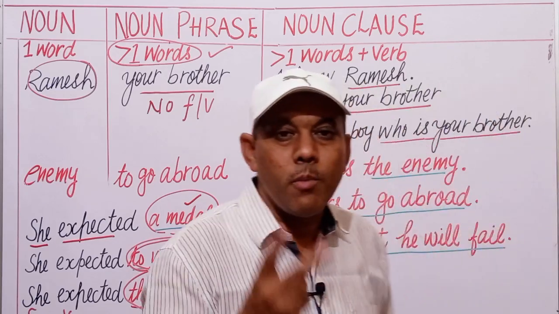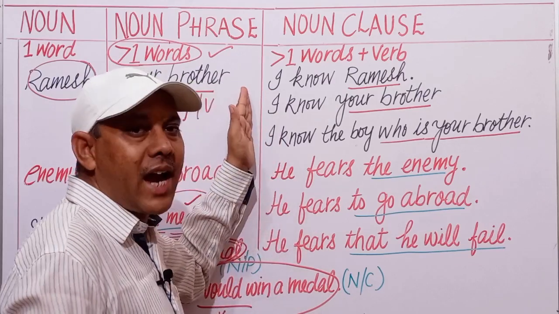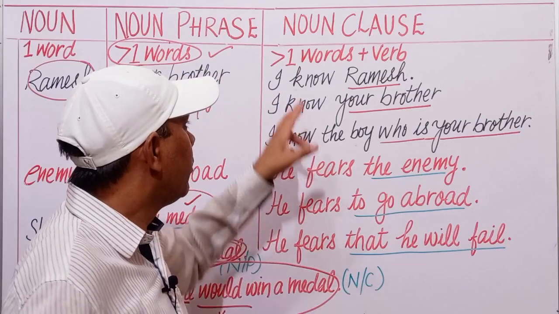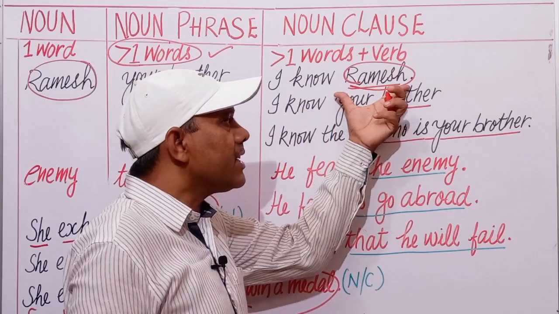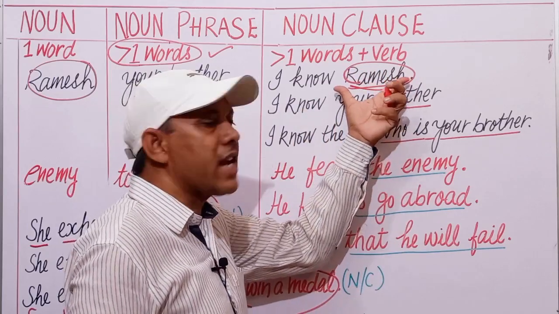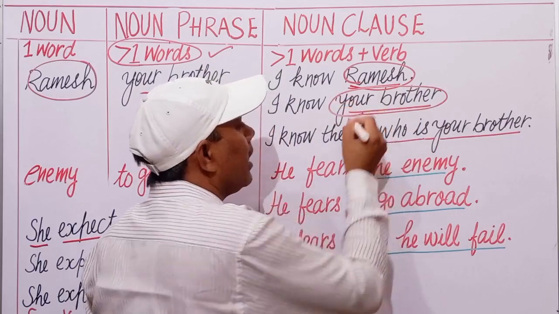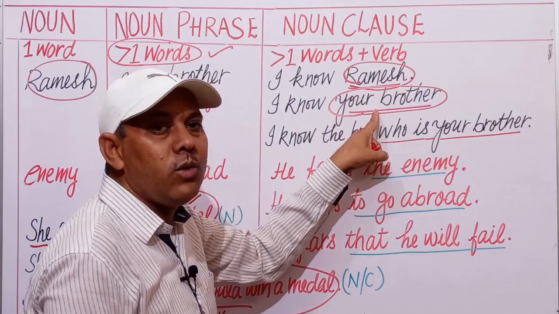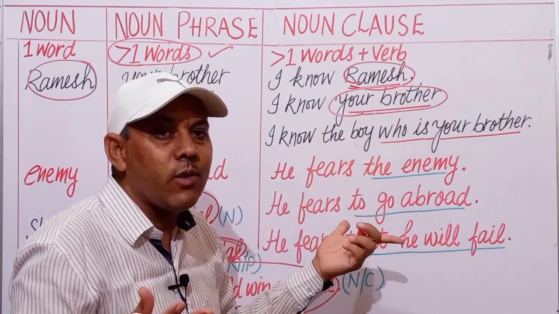Let us take two more examples to make the understanding of a noun phrase and noun clause clear. For example, I know Ramesh. Extend this Ramesh or replace this noun with a noun phrase. I know your brother. We have replaced Ramesh, a proper noun, with a noun phrase, your brother, because there is no finite verb.